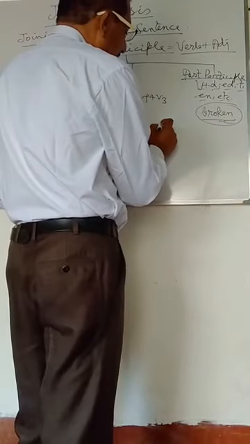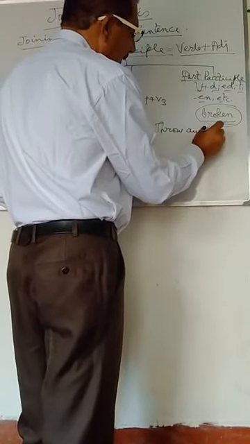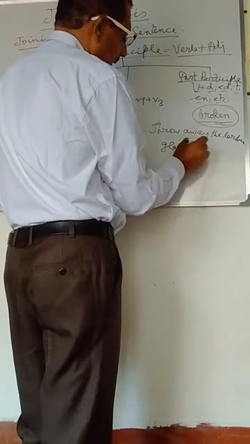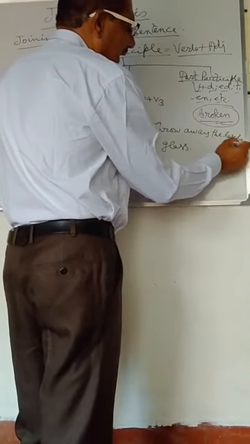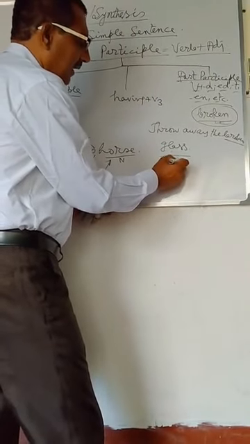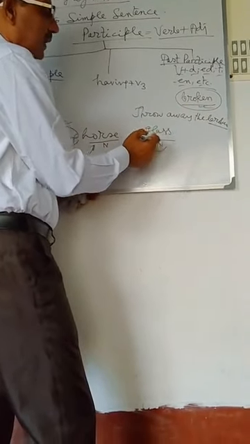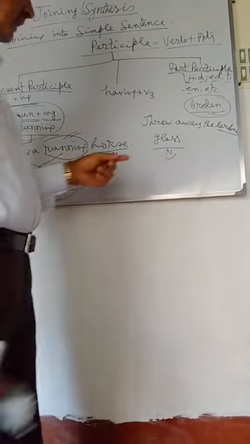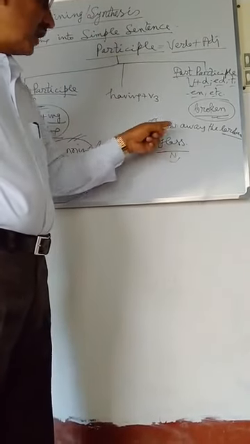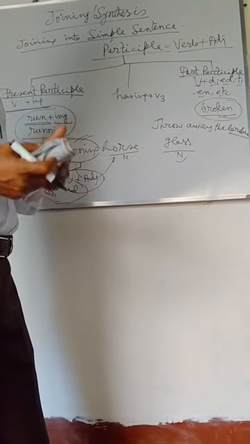Now see in the example. Throw away the broken glass. Here in this sentence, broken is the word which is used in order to express the state of the glass. Glass is the noun word, and here glass is the word which has been broken. Here the complete action of the breaking of the glass has been seen. Throw away the broken glass. Here what state is the glass in? The glass is in the broken state.